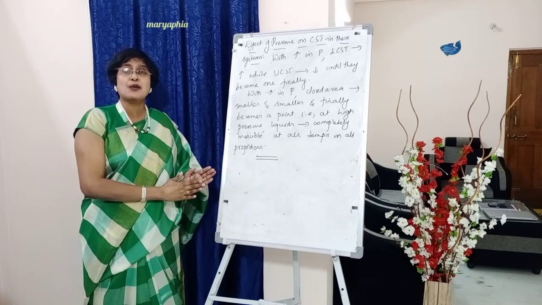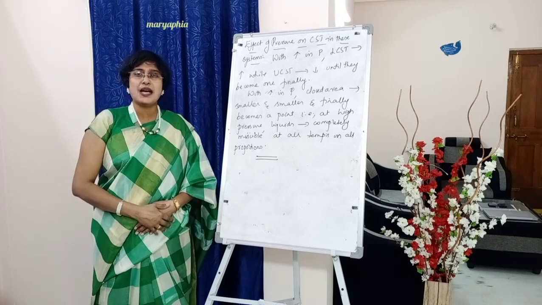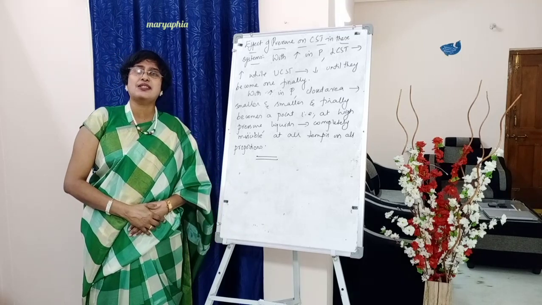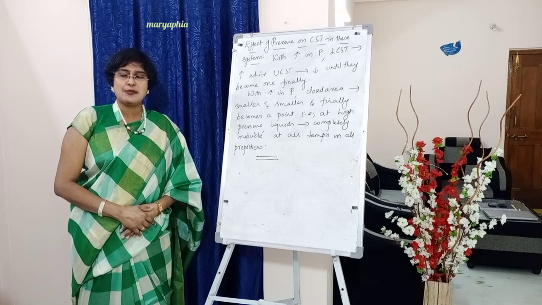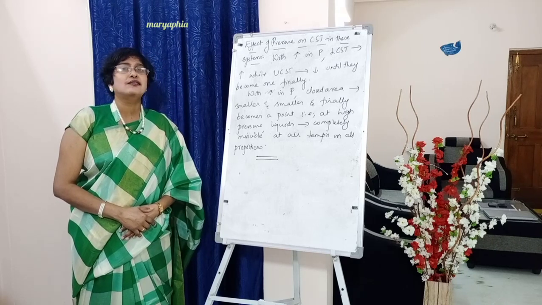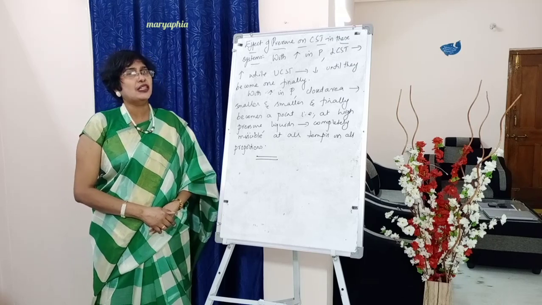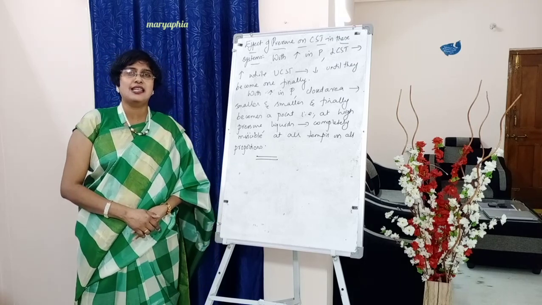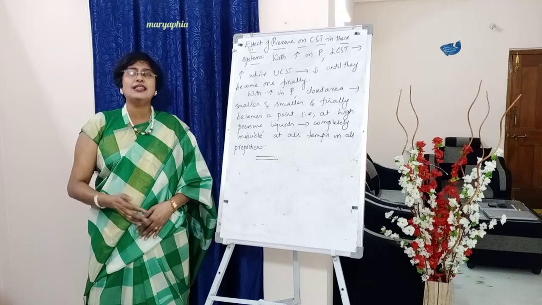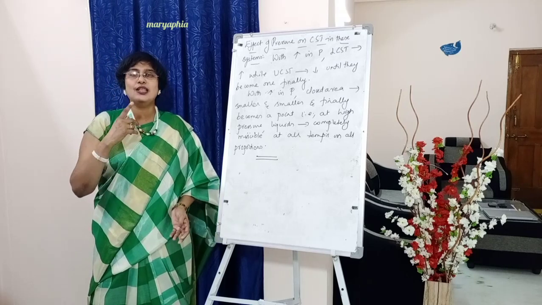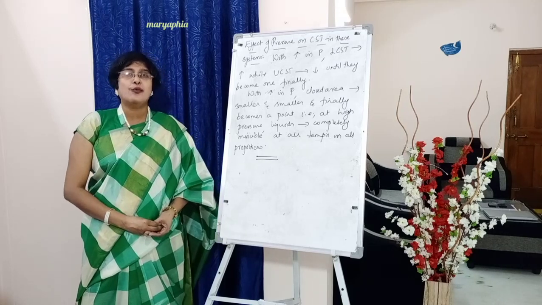Henry's law is a separate question. Next comes partially miscible liquids, under which we have seen CST and types of CST, and also the three systems with UCST, with LCST, and with both UCST and LCST. You will not be asked to write down all the three systems. You will be asked only to describe any one system.